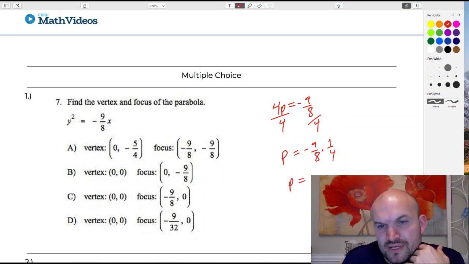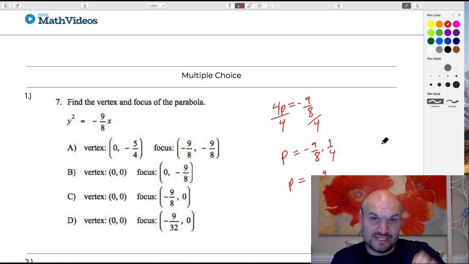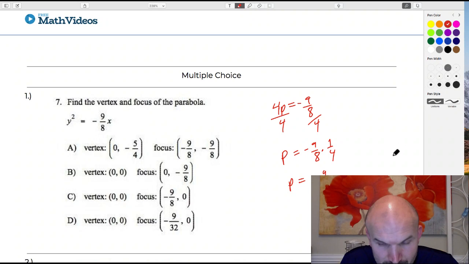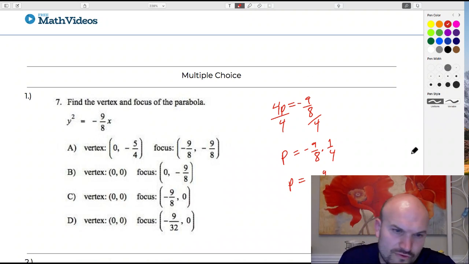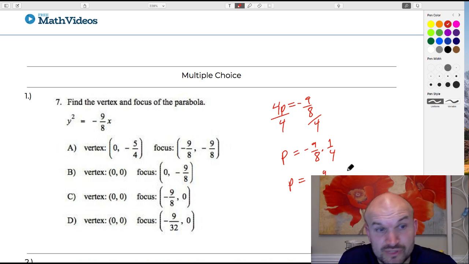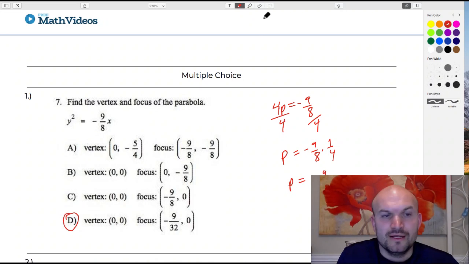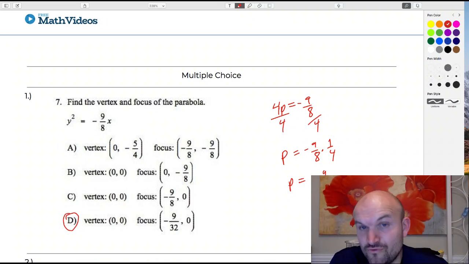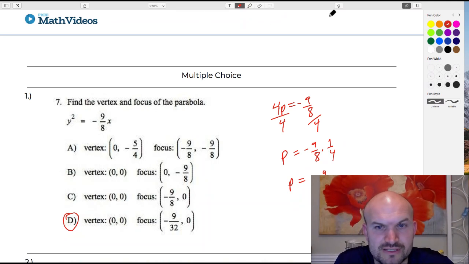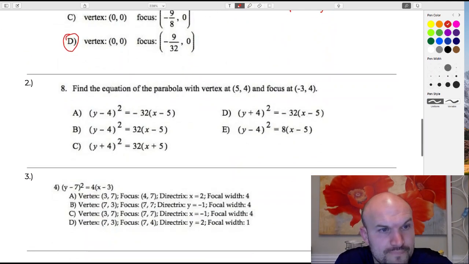Therefore, p is equal to -9/32. And that's the distance from your vertex to your focus. My vertex is at 0, 0, so I would be shifting it down, which is your y coordinate. So you can see that D is my answer. Nothing else here has that. They're just computing it without the 4p, so you want to be careful with that one. You definitely have to include that 4p there.